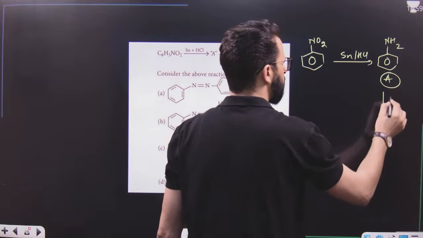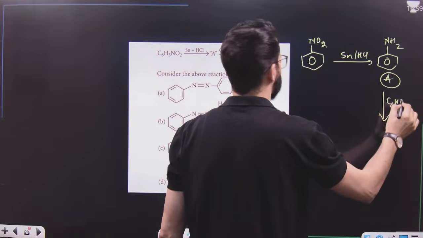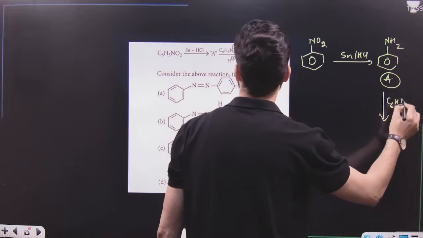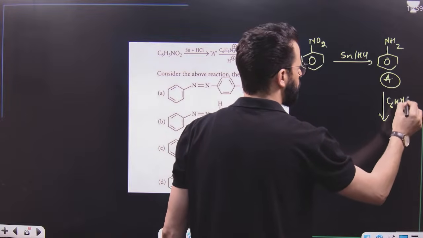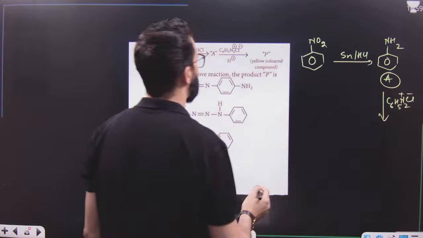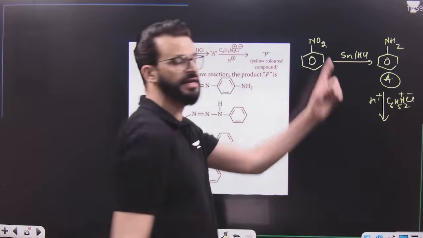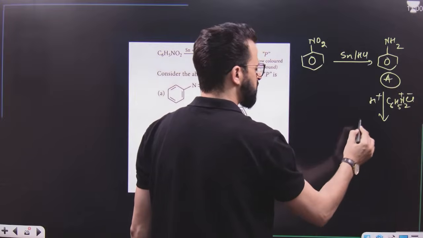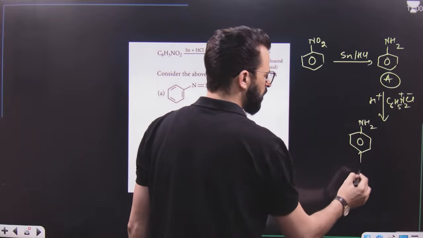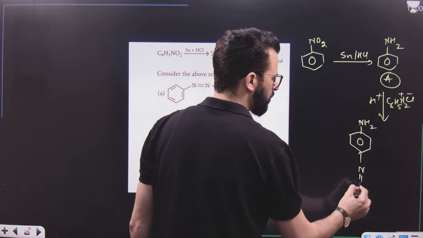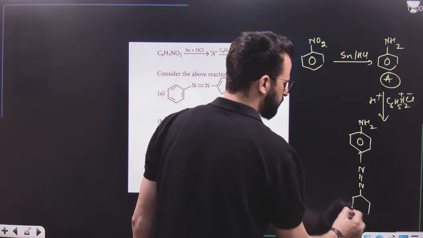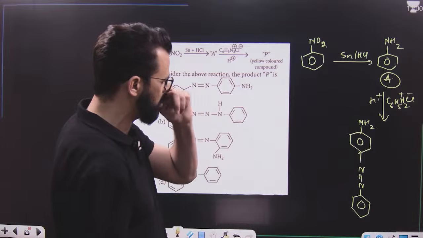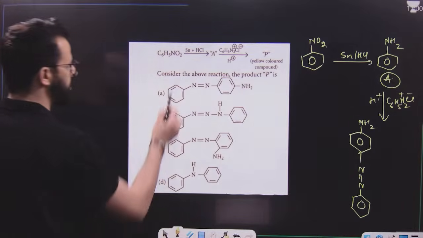This aniline on treatment with C6H5N2Cl, that means benzene diazonium chloride, in acidic medium. Once again, a coupling reaction, and coupling takes place at its para position. So it will be like this NH2, and to this NH2, coupling will take place at this position. So we will get a product. This product is known as para-amino azobenzene. Para-amino azobenzene is option number 1.